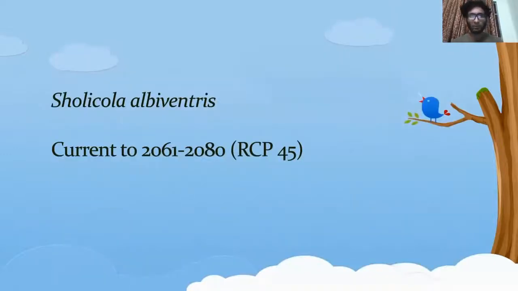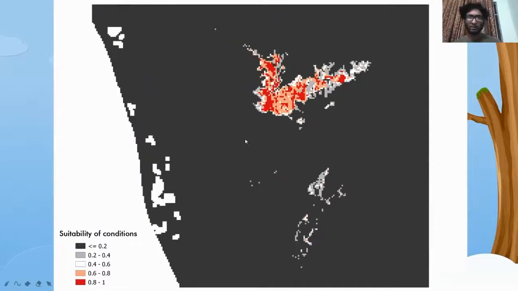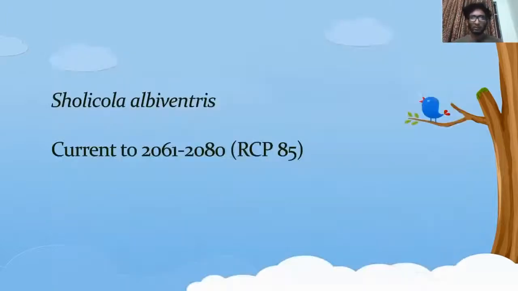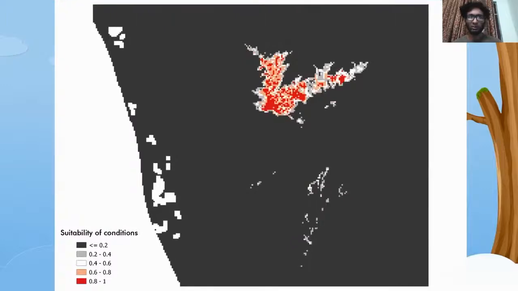Now we look at the RCP 4.5 of Sholicola albuniensis. Here also we find that there is an increase in suitability, and towards the borders there's an increasing decline in habitat suitability. Now RCP 8.5 for Sholicola albuniensis.